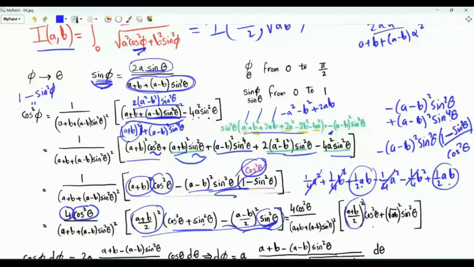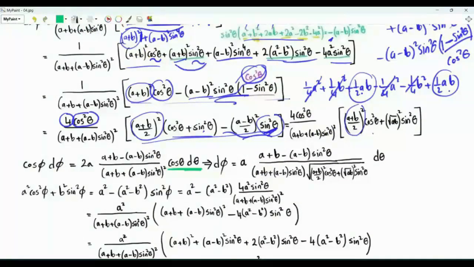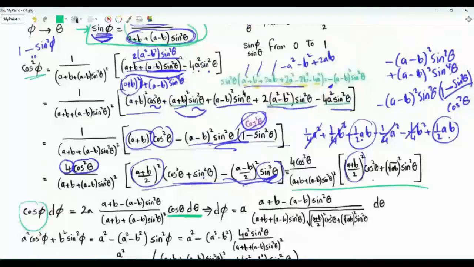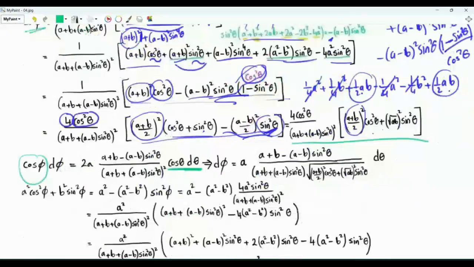What we have here is cosine squared phi. If we go back to the expression used in the substitution, it means that cosine phi d phi is equal to the first derivative of this quantity. Imagining that we have alpha here, then by the chain rule, we have cosine theta d theta. We can divide both sides by cosine phi. This is the expression for cosine squared phi. We can take the square root and simplify. Using this, we have a relationship between d phi and d theta.